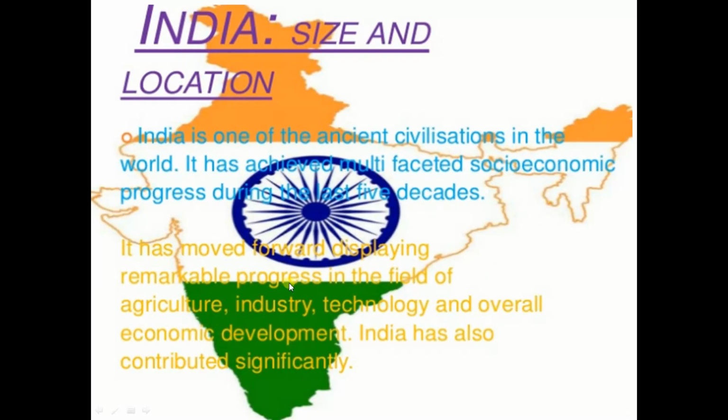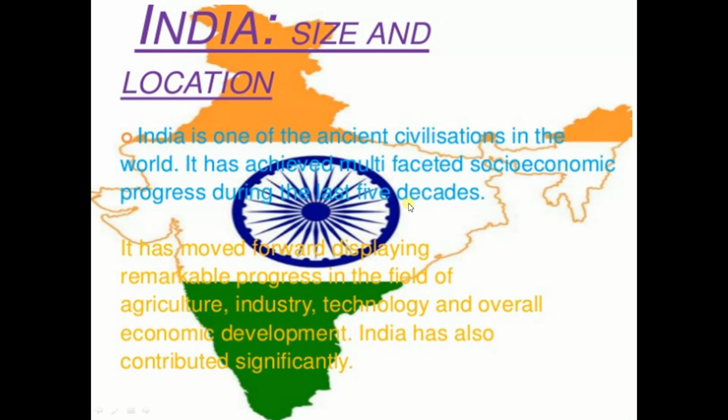Okay. Now as you know, India is an ancient civilization in the world. There were different types of civilizations like the Indus civilization, Egypt, Mesopotamia. So the Indian civilization was also an ancient civilization like those. Our civilization was the Harappan civilization, and that was ancient in the world. It has achieved multifaceted socio-economic progress during the last few decades.